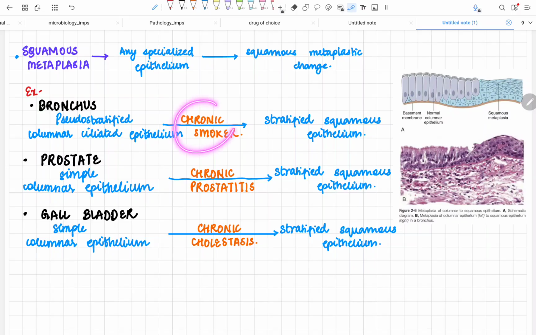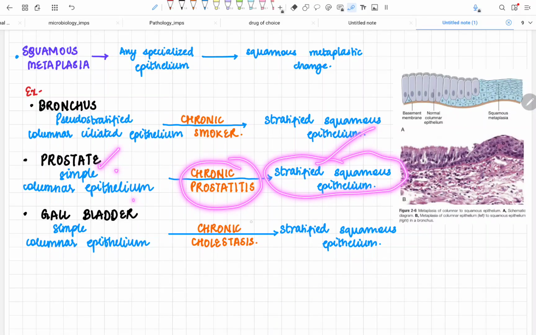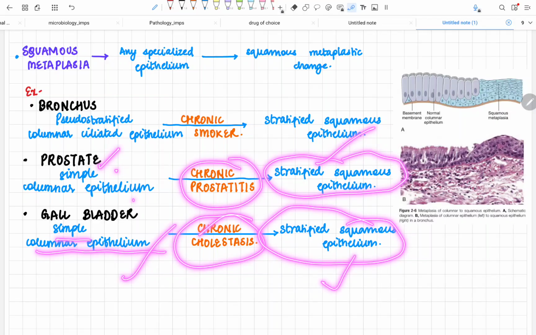That's why if we remove the smoking from this chronic smoker, there is a chance that this will revert back into a normal epithelium because it has undergone squamous metaplasia. Okay. Next is the prostate. In chronic prostatitis, the simple columnar epithelium is converted into stratified squamous epithelium. Again, in chronic cholecystitis, simple columnar epithelium is converted into stratified squamous epithelium.